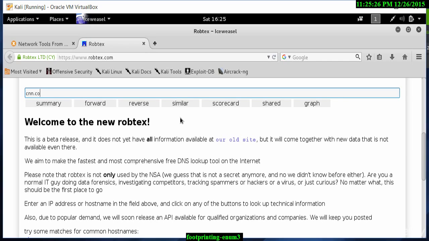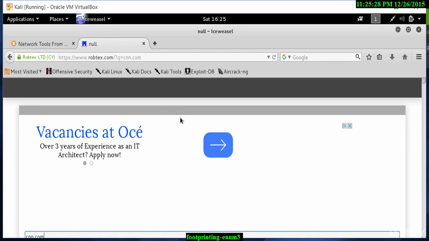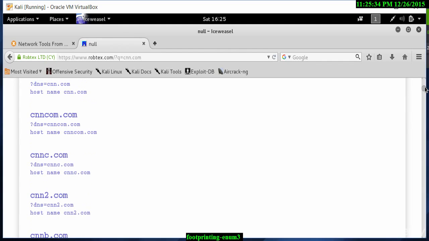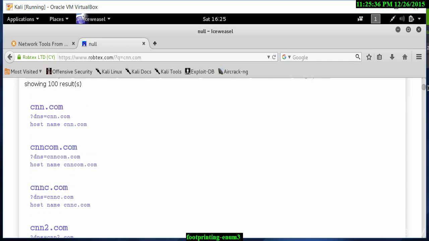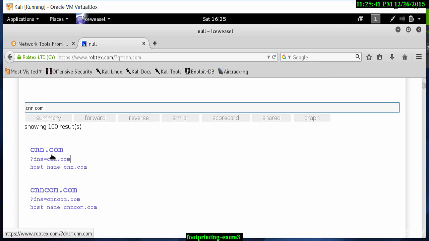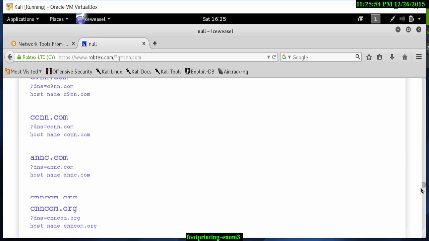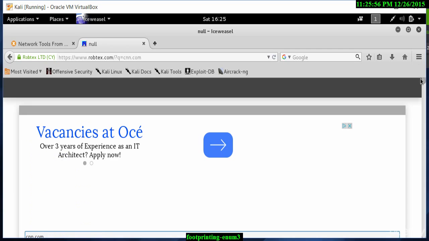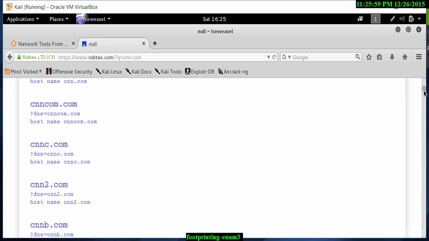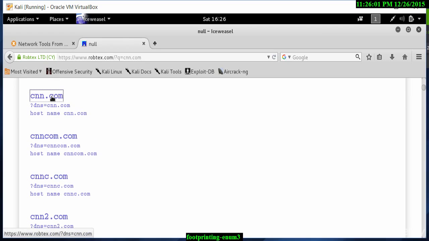So cnn.com, and let's go scrolling to the bottom. It will tell us all these similar websites. So it shows you cnn.com. It also shows you other name variations like cnncom.com. This could be useful in an attempt, for example, if you are going to register a very similar domain name as close to cnn.com. This gives you an idea of what's available, what's not available, so you can determine which website to register. And there are some other reasons why you would want that.